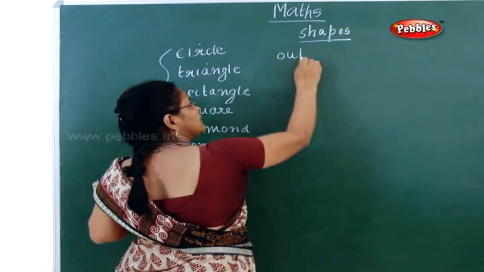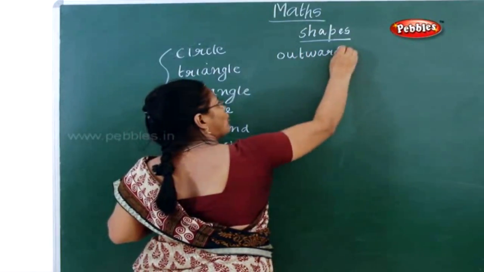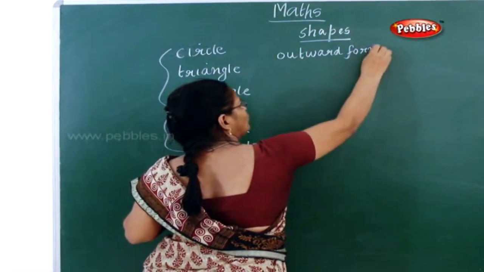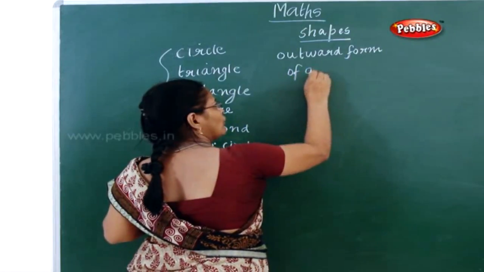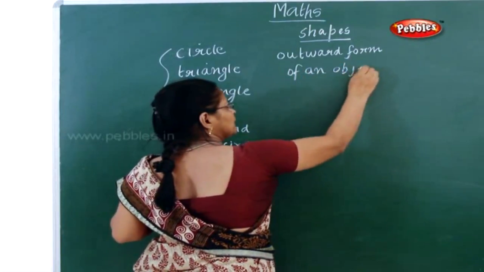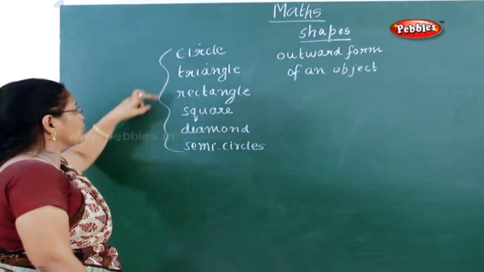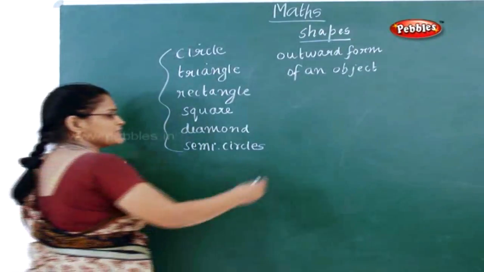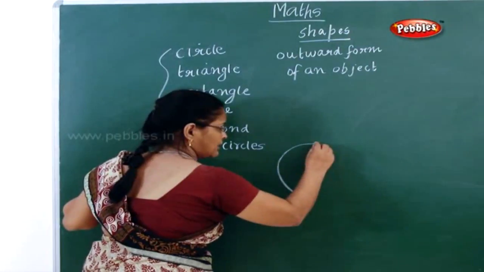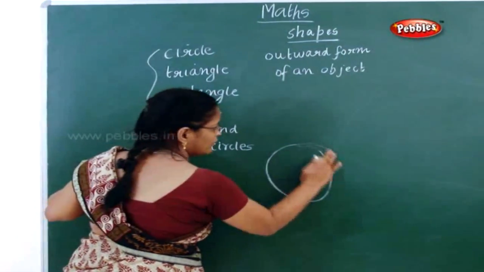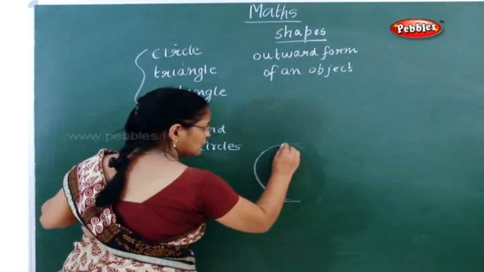Shapes means the outward form of an object. See, in a circle, you must have seen the ball. Am I right? In a circle, you saw a ball.